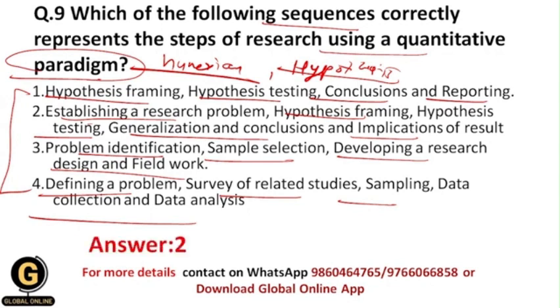And that's why your correct answer should be second, because here the first step is establishing a research problem, and I have told you earlier that in any kind of research process, the first step is to identify and establish a research problem. Then your second step should be hypothesis framing, that is formulation of a hypothesis. Then your third step should be hypothesis testing. Then after the testing part, you are going to generalize your results to the target population. Then you will get conclusions, and after all you are going to implicate your results. Okay, and that's why the correct answer should be 2 over here.